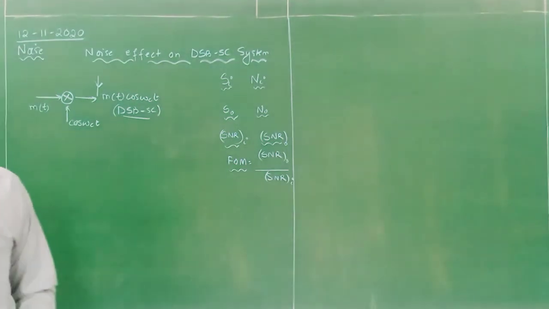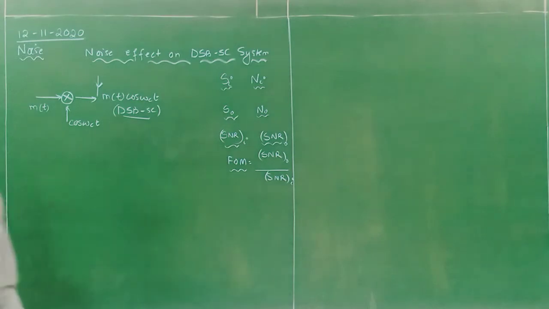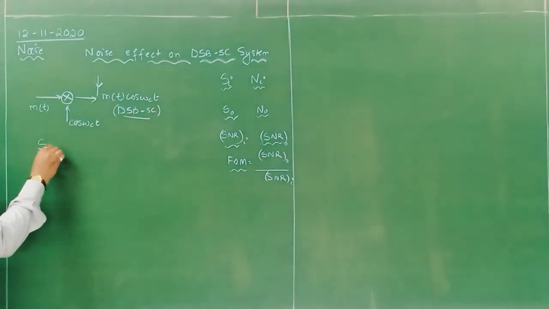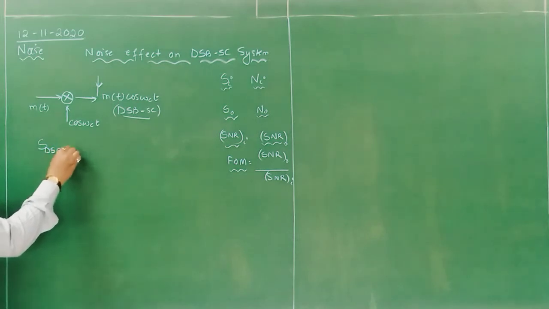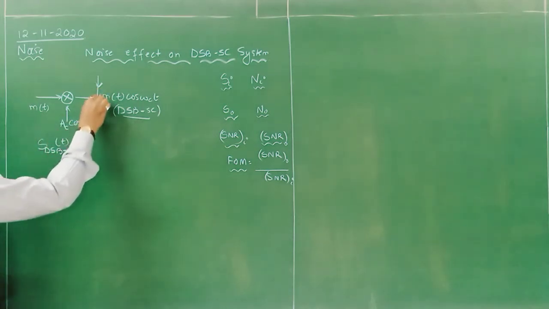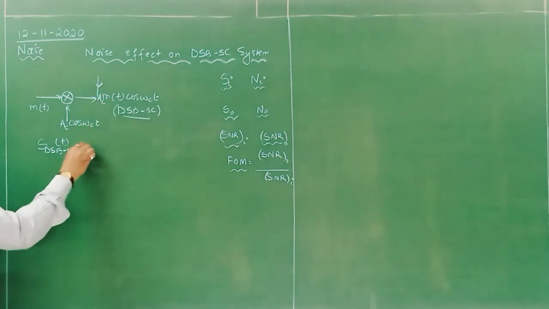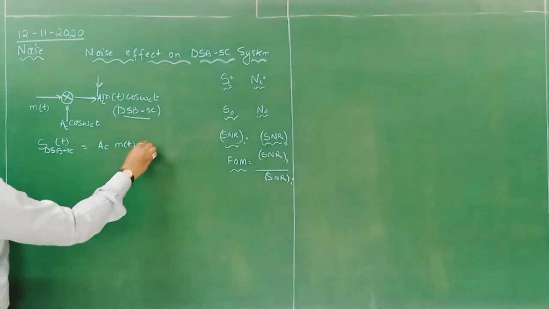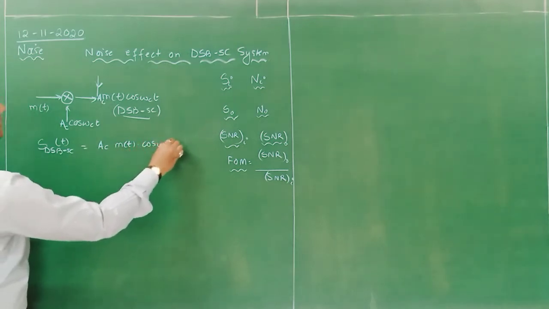So first, with respect to the DSB-SC system, I need to represent the signal, DSB-SC of t. Let us consider that A_c is also present. So here you can substitute A_c m(t) cos omega_c t.